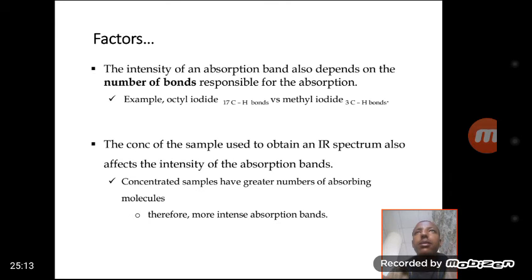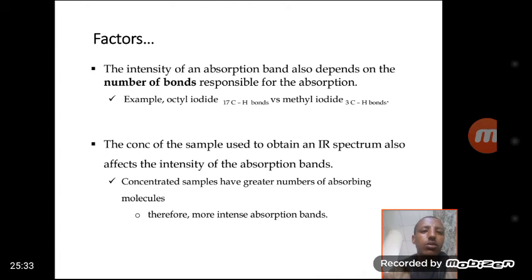Concentrated samples have a greater number of absorbing molecules or bonds, therefore a more intense absorption band. Therefore, the concentration is directly related to the intensity, as the number of bonds responsible for the absorption increases.